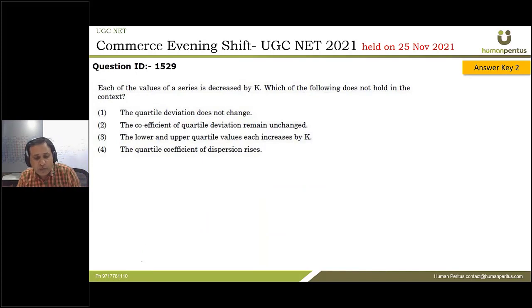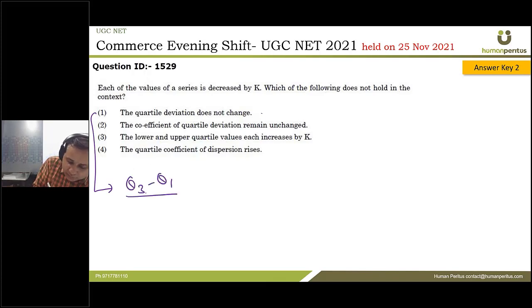Next one. If each value of a series is decreased by k, then which of the following does not hold true? Quartile deviation does not change. What is quartile deviation, guys? Quartile deviation is given by third quartile minus first quartile divided by 2. If each value is decreased by k, then your Q1 and Q3 will also get decreased by k, but you have to see the difference will not change, so therefore there will be no impact.